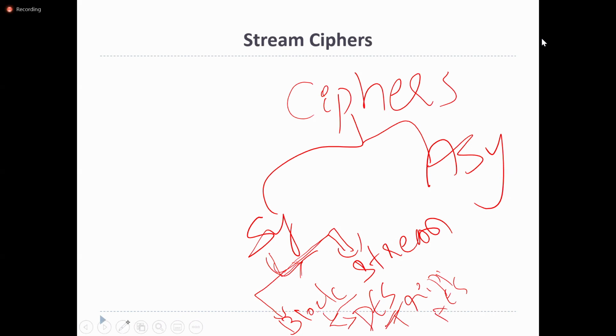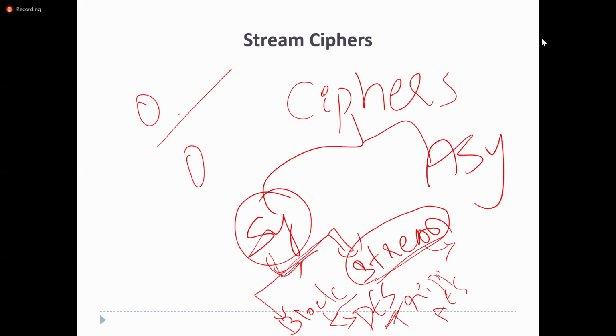So coming to the stream ciphers. In symmetric, the second type is the stream ciphers. So in stream ciphers, how will the data be encrypted? It is going to take a bit by bit conversion.